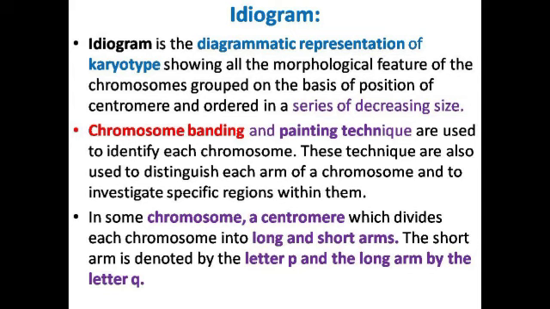The short arm is denoted by the letter P, and the long arm is denoted by the letter Q. So by taking a scale, you can identify the lengths of Q and P, and then you can see the ratio between P and Q. Everything we can do by a type of diagrammatic representation that is called an ideogram. And these things will be done in the practical class.